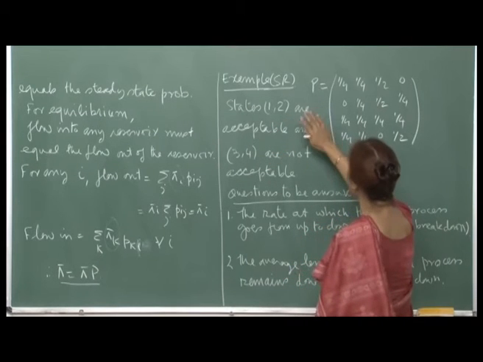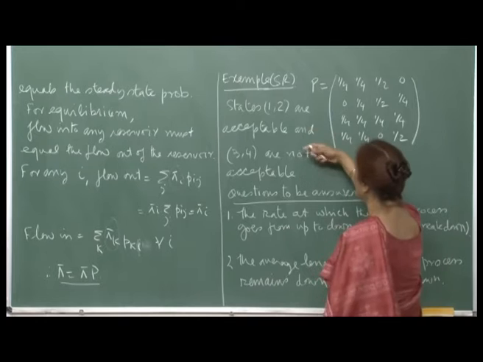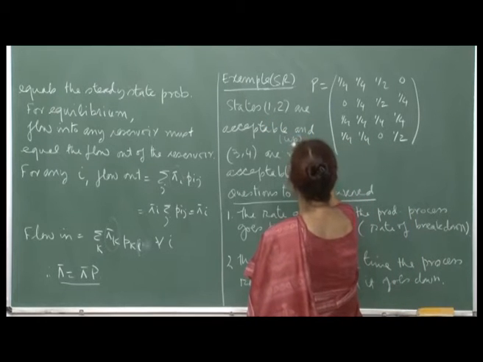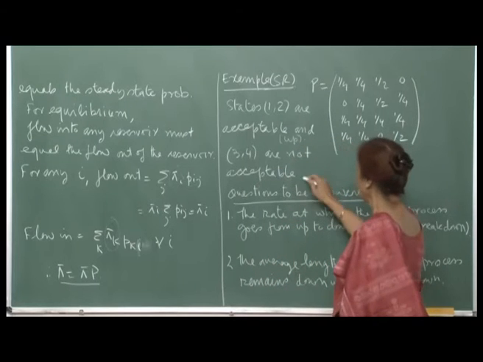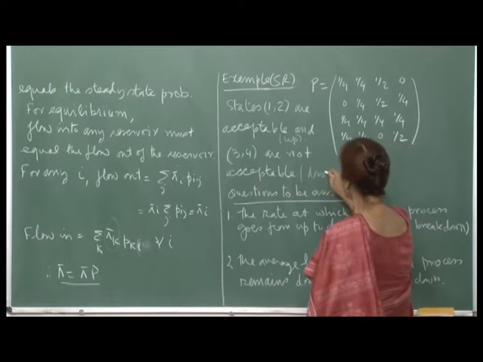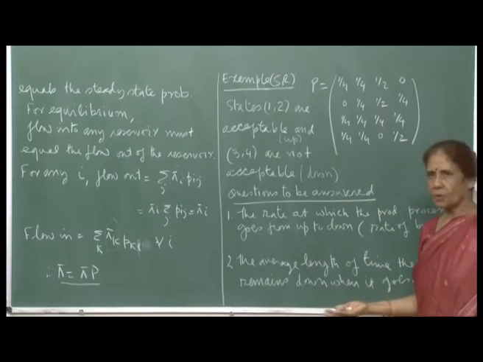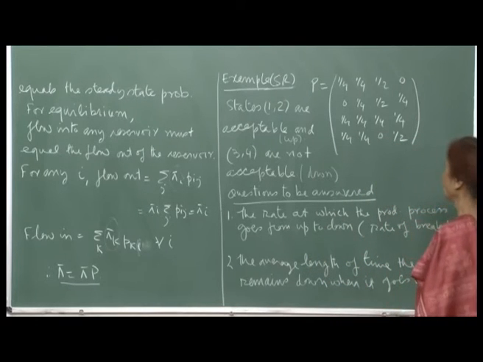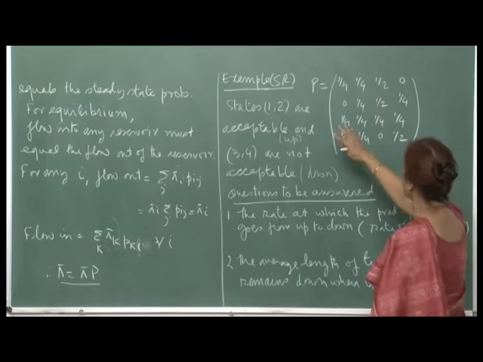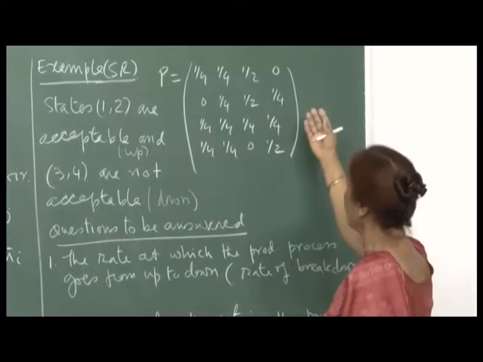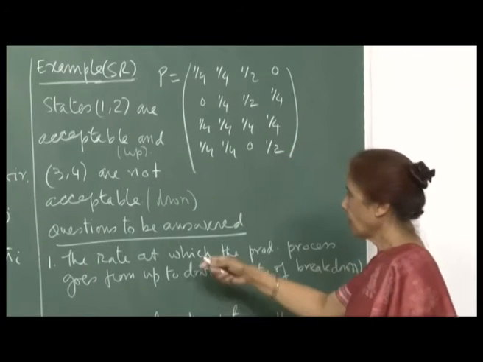Now, the states 1 and 2 are considered acceptable, or you can say the system is up, and 3 and 4 are not acceptable, which you have to interpret as the system being down. That means there is a breakdown, the machines are not functioning. So, there are 4 states, and this is your transition matrix from state i to state j.